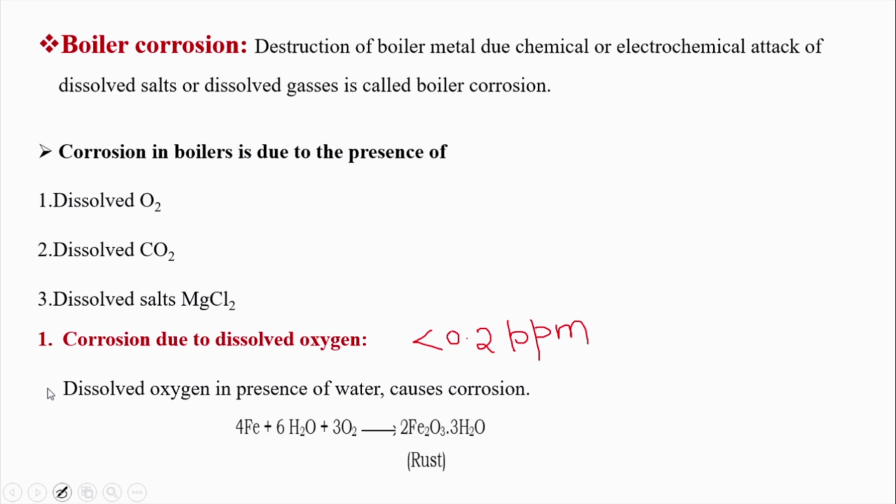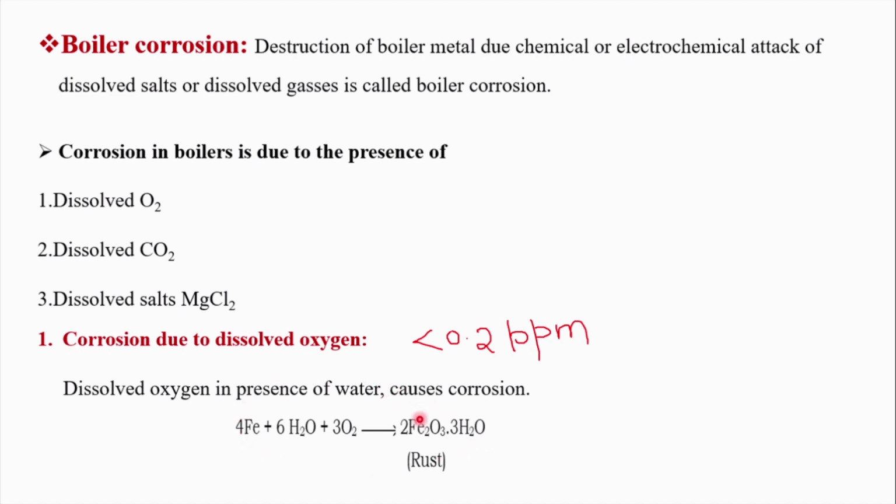Day by day operation of the boiler, if the oxygen level is increasing by some means and it is not taken care of, then it will attack the boiler metal. The boiler metal is an alloy of iron. The oxygen present in the water is called dissolved oxygen. It is going to attack the boiler metal at a high temperature and pressure. It will give you rust, that means Fe2O3·3H2O, hematite.